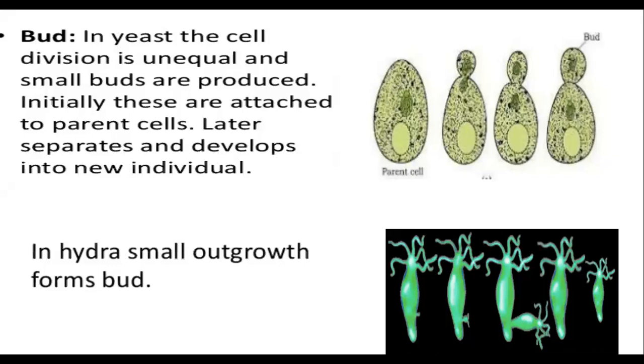We saw there are two types of budding. So this is the example of external budding. Okay? Fine. Then we come to the next one. Again, external budding example, that is hydra. In hydra, small outgrowth forms the bud. Here you can see this is a small outgrowth which can be seen in hydra. Here it is growing bigger, bigger. It has fallen down, it has detached and it is developing.